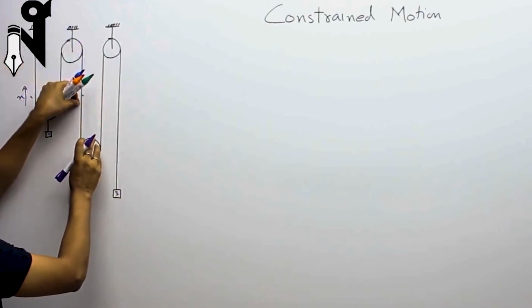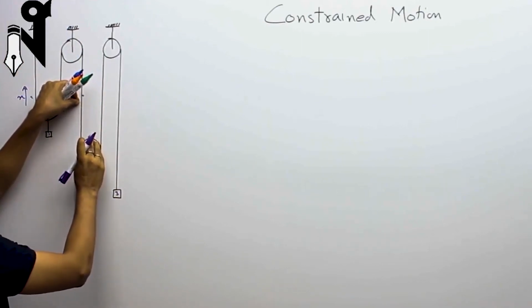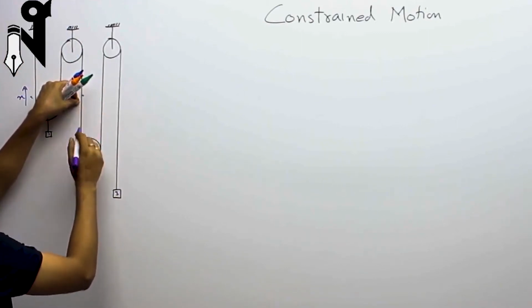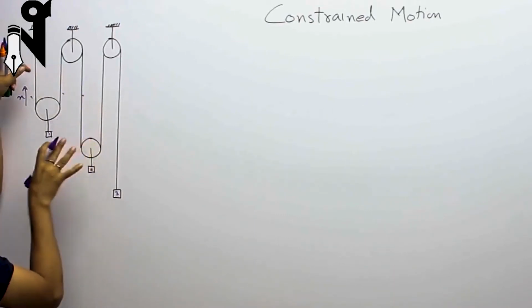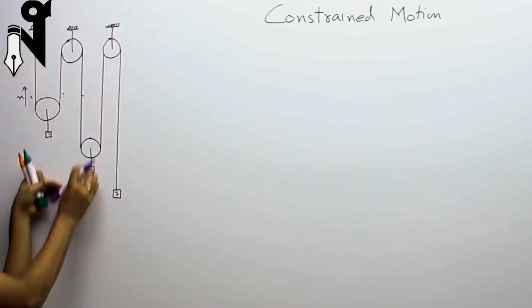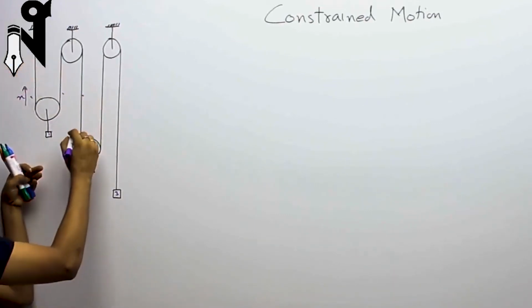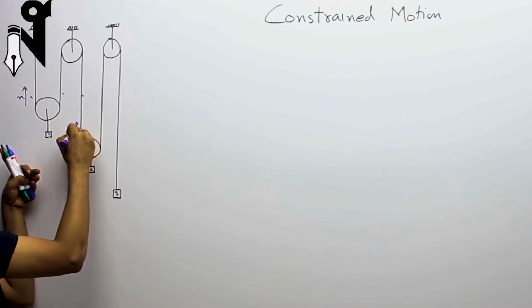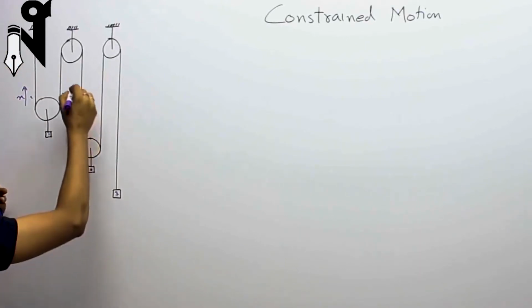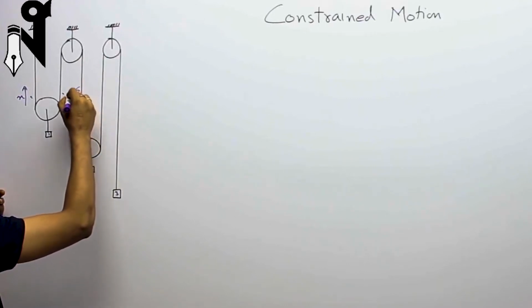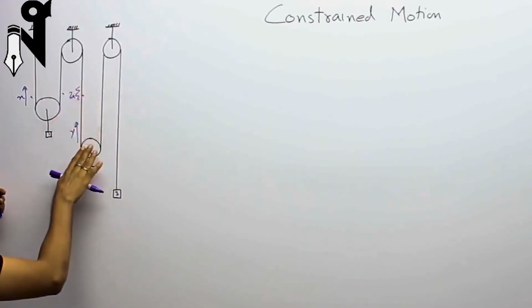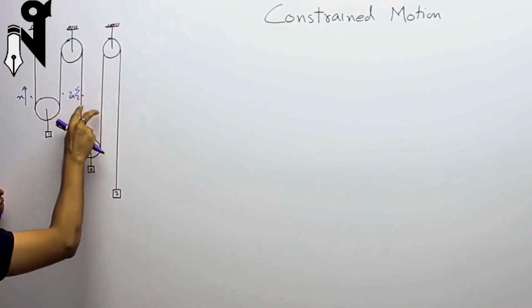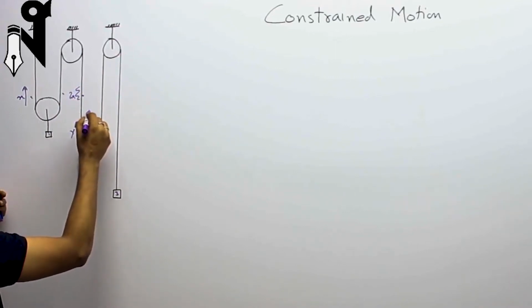I've not moved this yet. I'm just planning how much to move. So suppose I move this also by y up. Having a loose string over here doesn't make it necessary that you have to move this body down. This can be moving anywhere. So I'll take it up so that you are not confused. Mind you, I've got a loose string of 2x till now without the movement of this body. Now I've moved it up by y amount.